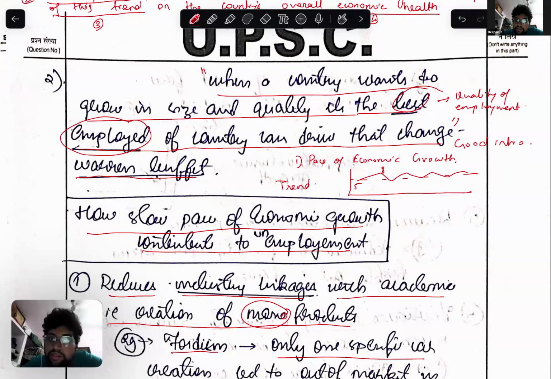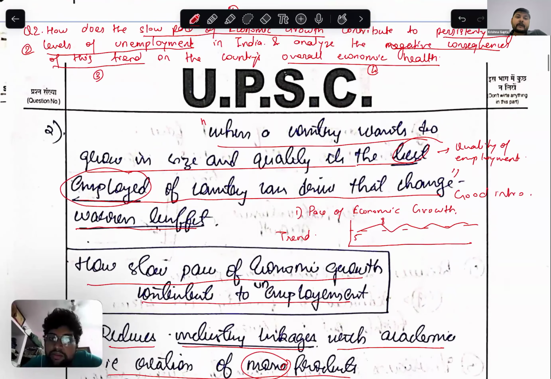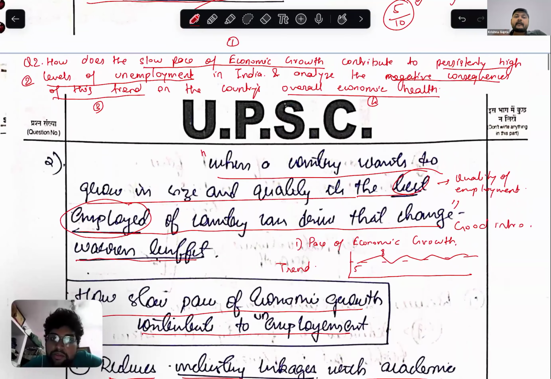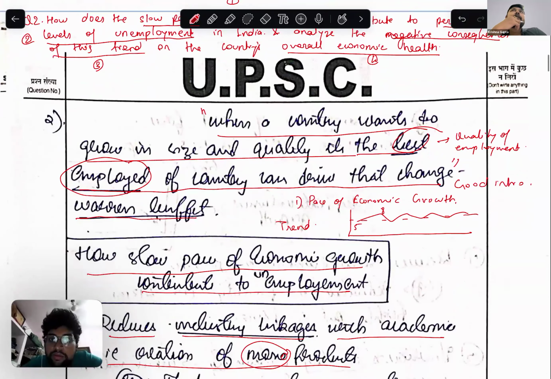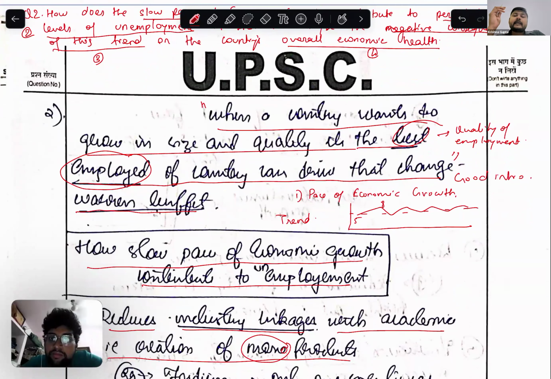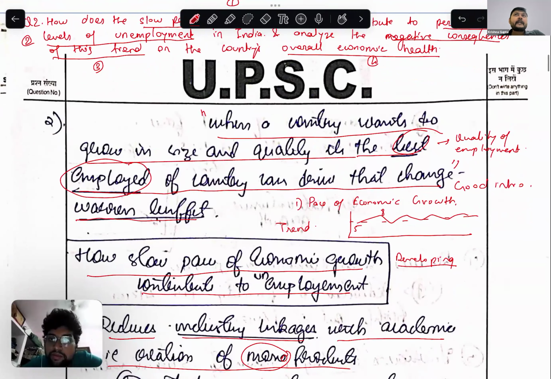So we need to provide a trend of the pace of economic growth. Now, what is happening with India? India is a developing country, so it has more opportunities to grow.